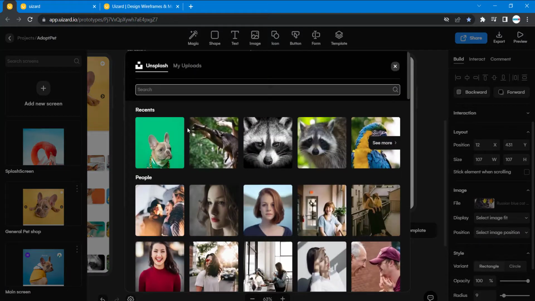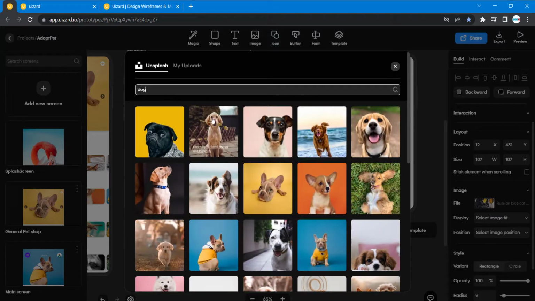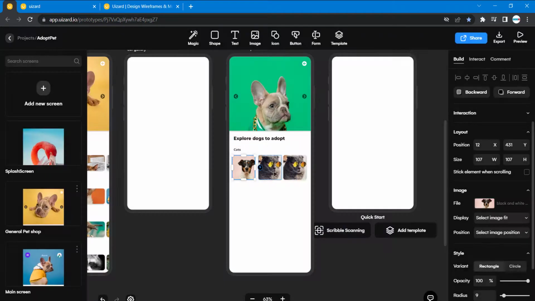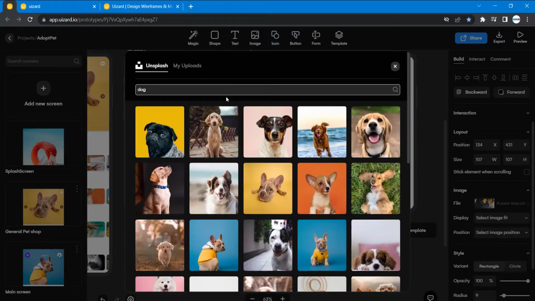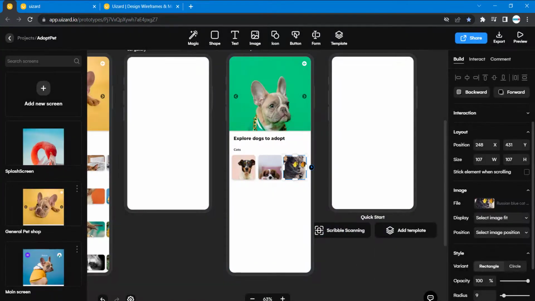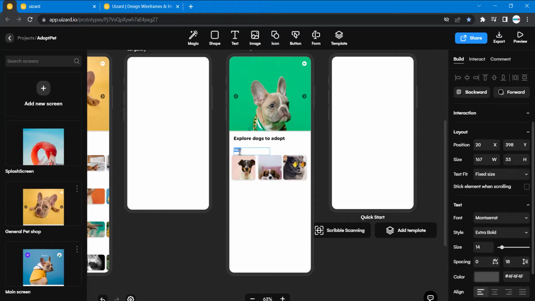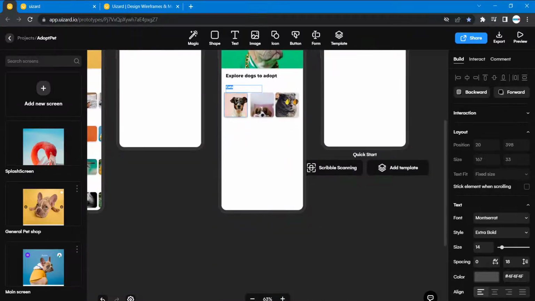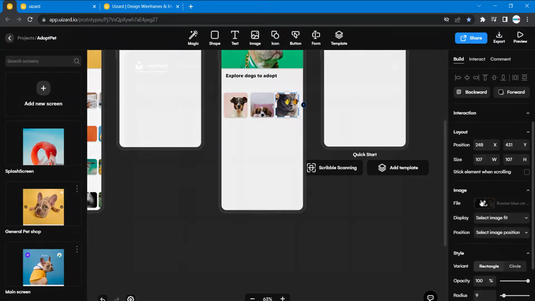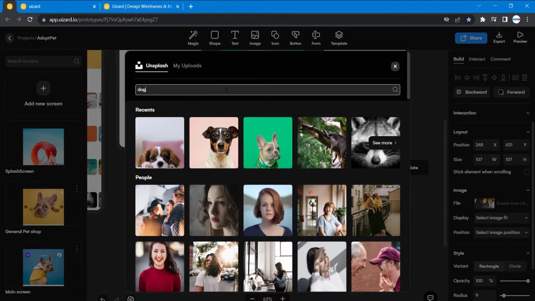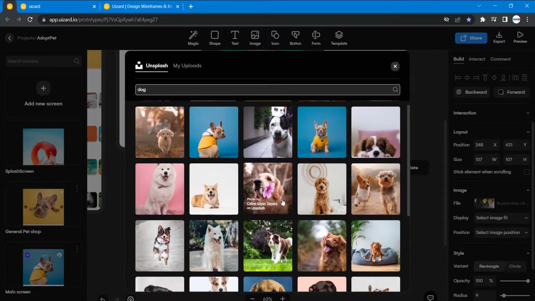Let's just choose a random dog image. So dogs. Let's say I want this. Then I'll choose another dog. So I want this. Let me see the name. There's nothing here, so I just have to delete this. Let's work on this. So dog. Then let's say I want this.